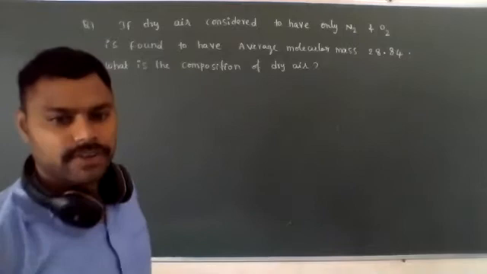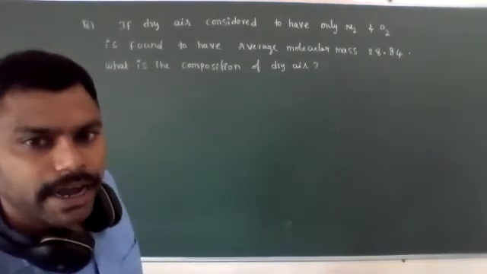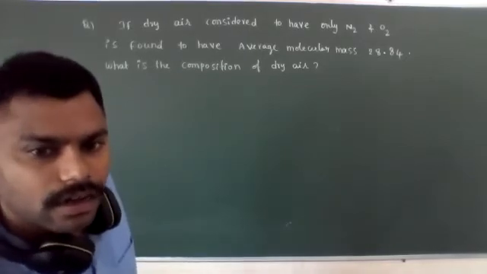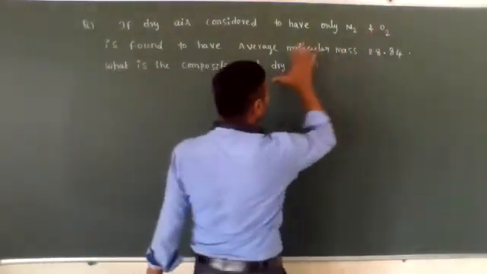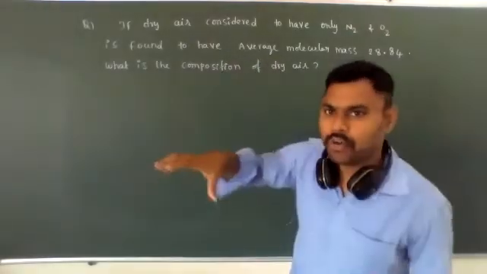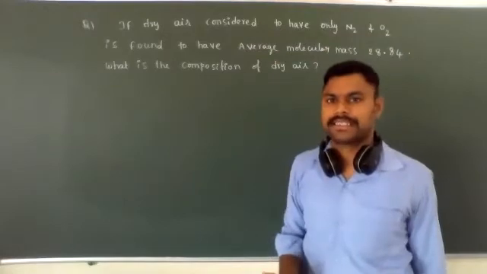The composition of dry air means how much percentage of N2 gas is present and how much percentage of O2 gas is present in dry air. Here the given dry air is considered to have only N2 and O2 gas. Two gaseous molecules are present.